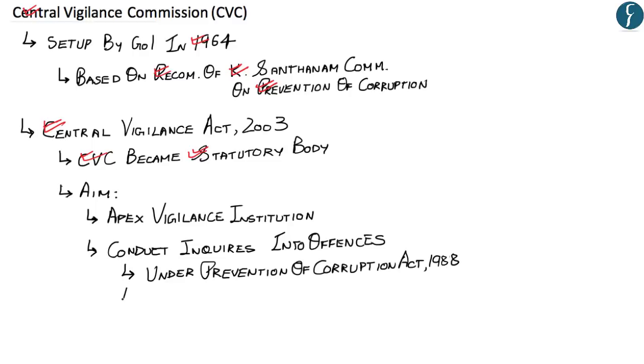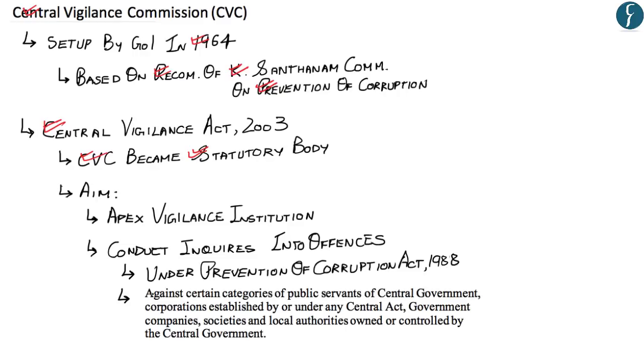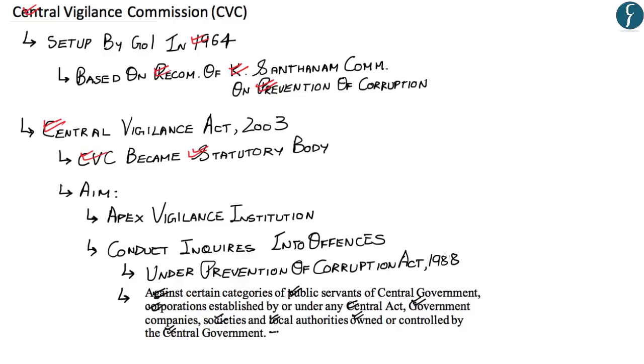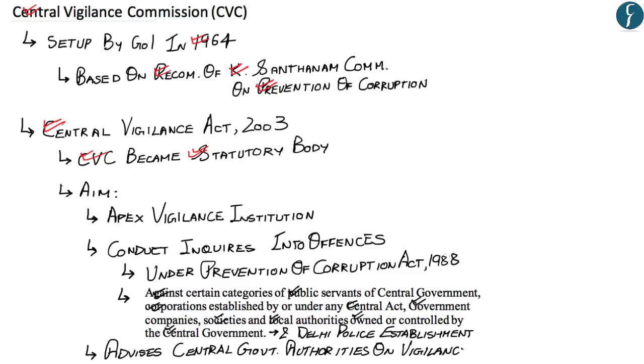and this inquiry can be conducted against certain categories of public servants of the central government, corporations established by or under any Central Act, government companies, societies, local authorities that are owned or controlled by the central government. Apart from this, CVC also exercises superintendence over the Delhi police establishment. Now, the CVC also advises various authorities in central government with regards to their vigilance work.